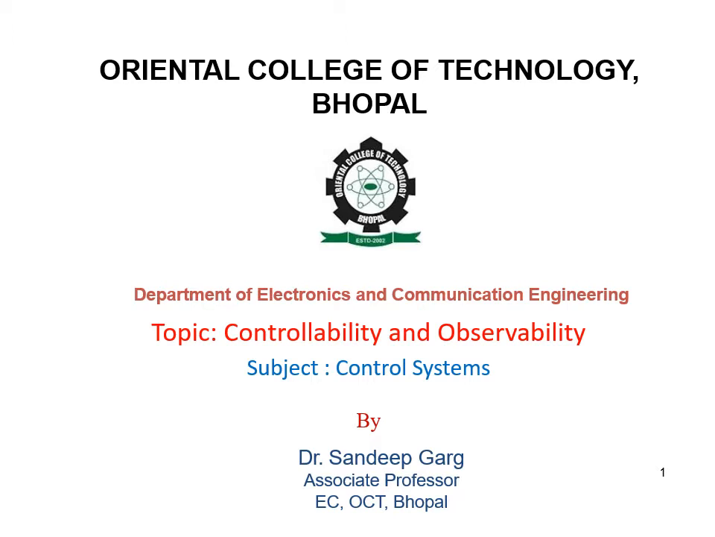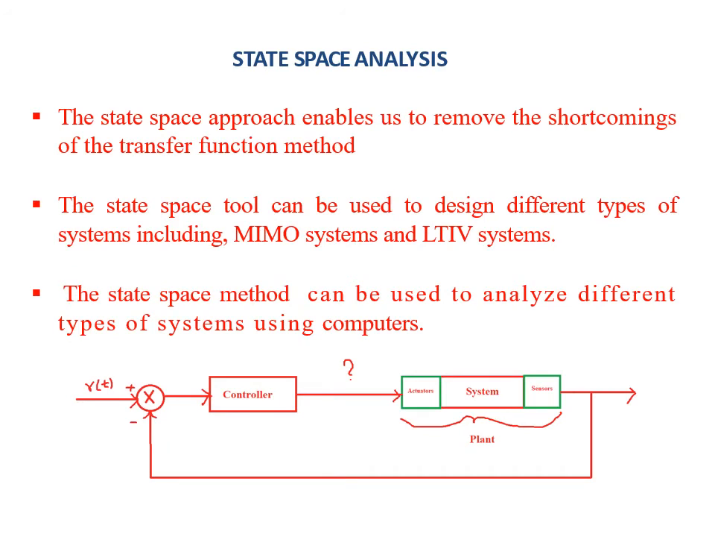Today, I am going to discuss controllability and observability of the system. First of all, we will see state space analysis of the control systems. In a state space approach, we use the initial conditions of the system to analyze the system under various parameters. This state space approach enables us to remove the various shortcomings and drawbacks of the transfer function method that we have discussed previously to describe the control systems.